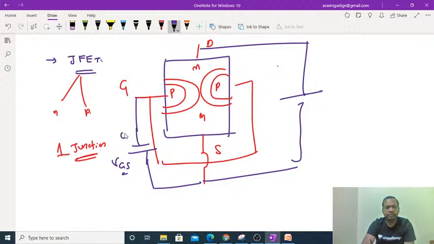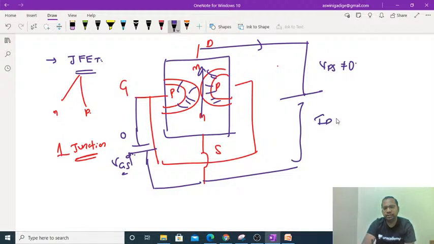Here, if VGS is 0 and VDS is non-zero, then conduction takes place from source to drain. Whenever VGS is increased, the depletion layer width starts increasing, because we are doing reverse biasing here. Then the flow of electrons from source to drain will be congested, and the drain current decreases as we keep increasing VGS.